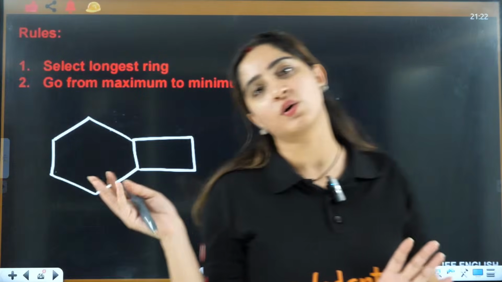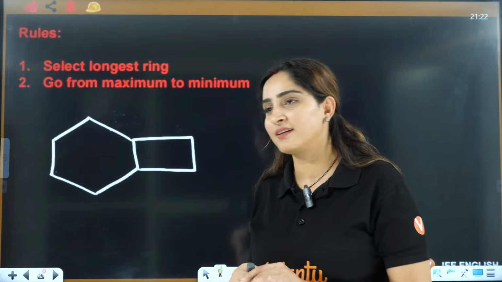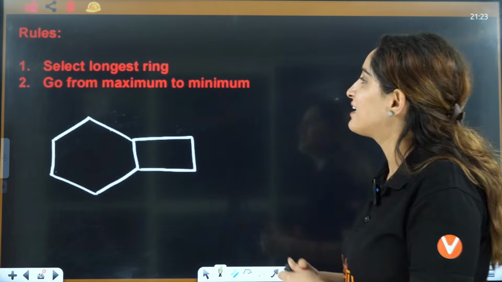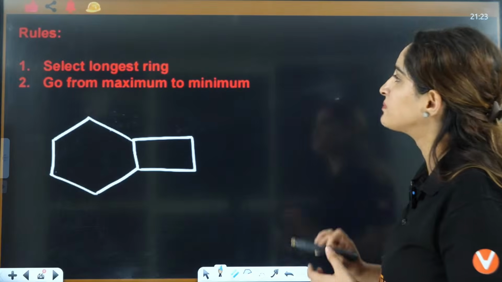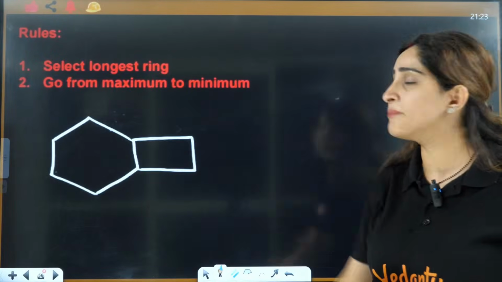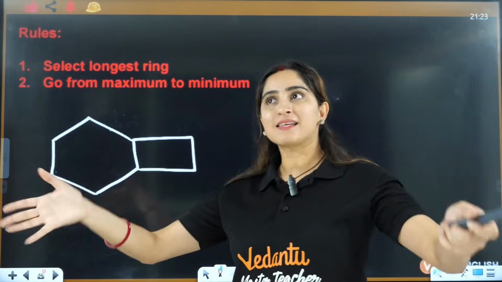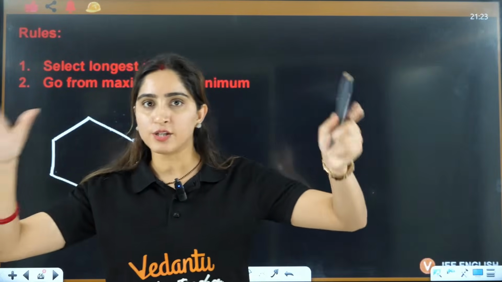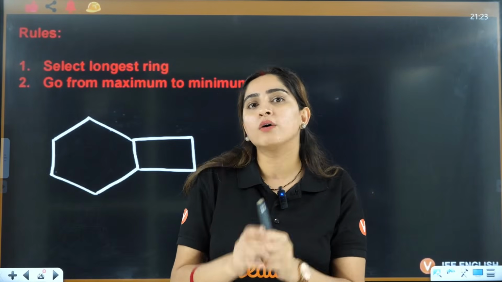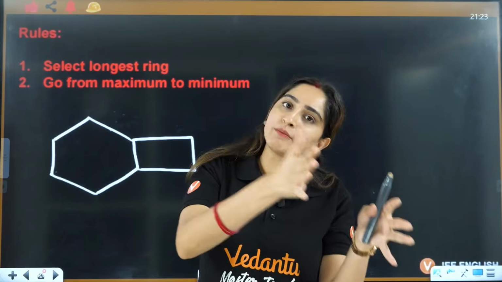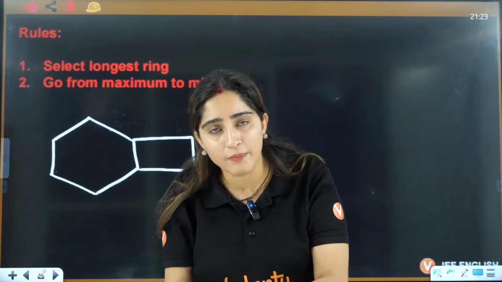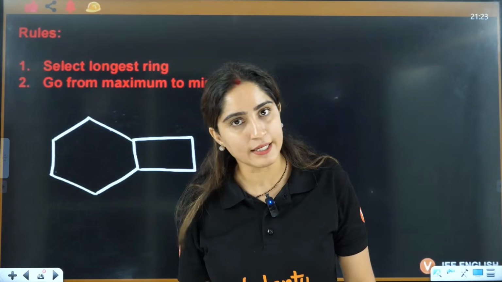Let's firstly focus on the location of bicyclo and spiro. Let's focus on the rules firstly. Bicyclo means two cycles, two chains you have. Now, they can be fused or they can be bridged. Fused will have two common carbons. Apart from these two common carbons, there will be no other carbon here.